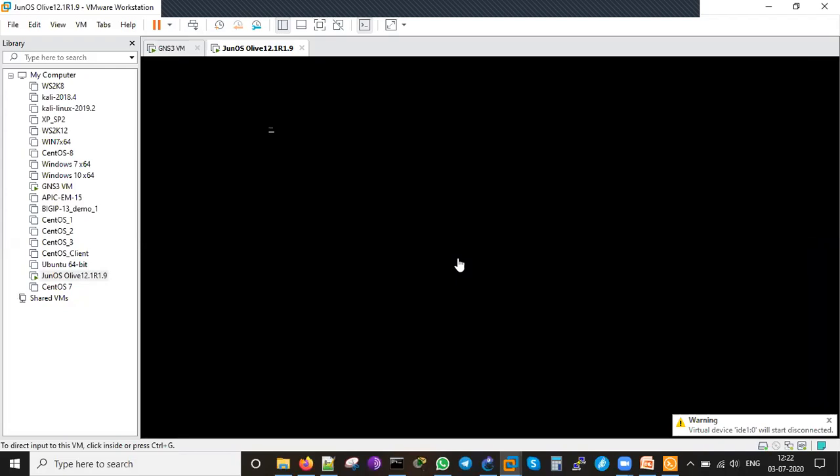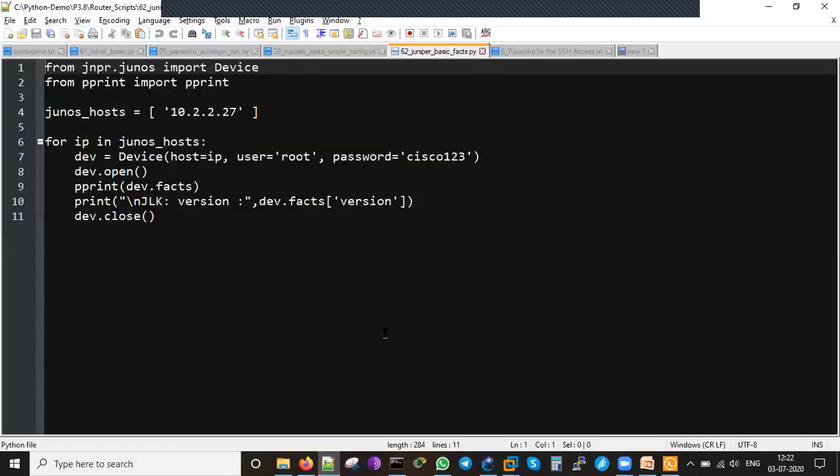I should be creating a different project for that Juniper only, but it may take time. Let me show this one. So until then, I will be explaining these facts. So this is a Juniper script which I am going to run. That is Juniper, from jnpr.junos import Device, then from pprint import pprint. These two things have to be written for Juniper devices.